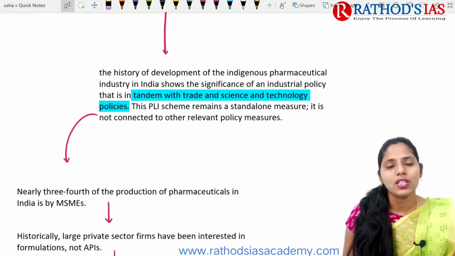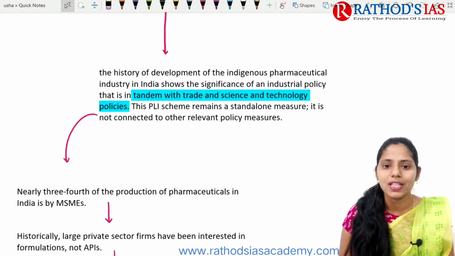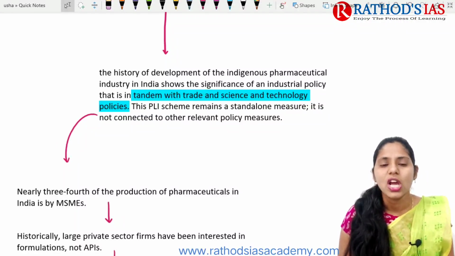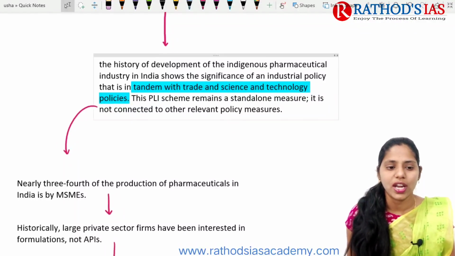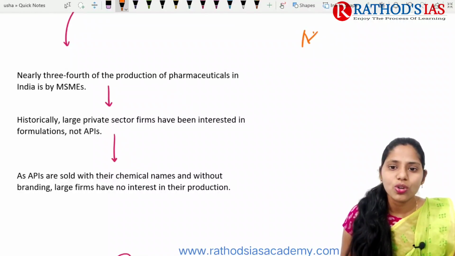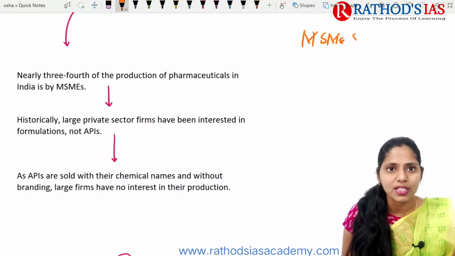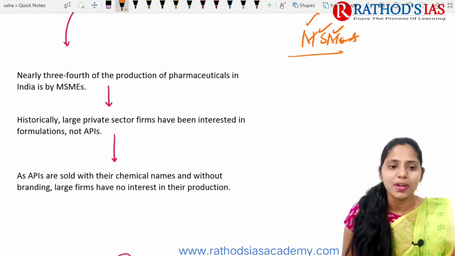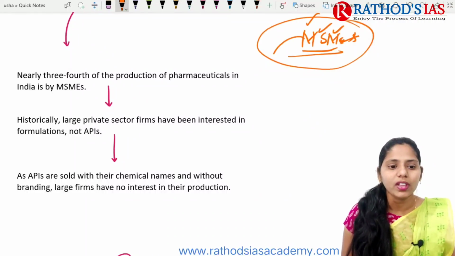Because of this, indigenous pharmaceutical companies have some glitches in production of these APIs, so we import them from China. If we talk about pharmaceutical companies in India, most of them are MSMEs, that is micro, small and medium enterprises, right?